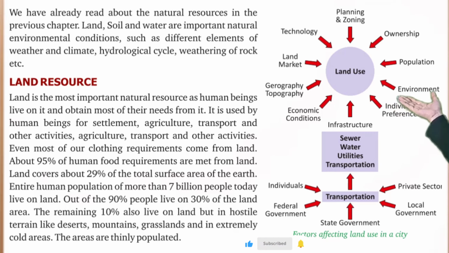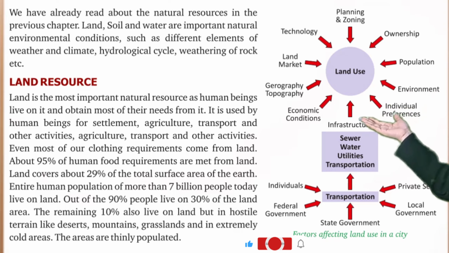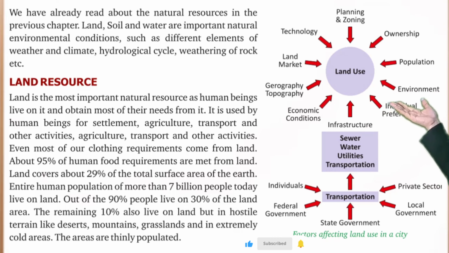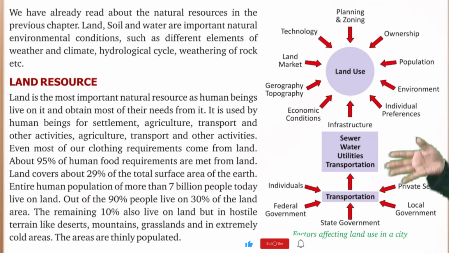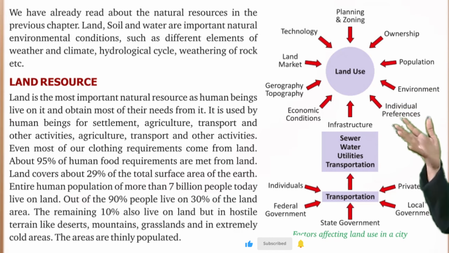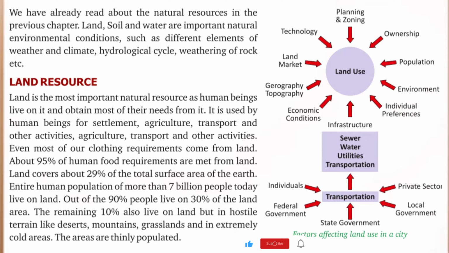Technology, planning and zoning, ownership, population, environment, individual preferences, economic conditions, geography, topography, market, land market and infrastructure. Infrastructure includes sewer, water utilities, transportation. Private sector, local government, state government, federal government, individuals. So all of these factors affect the land use in a city.